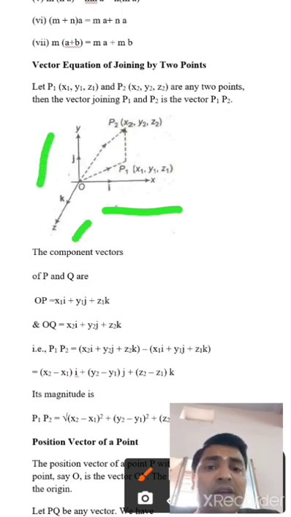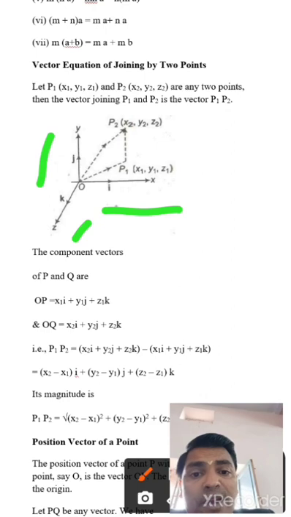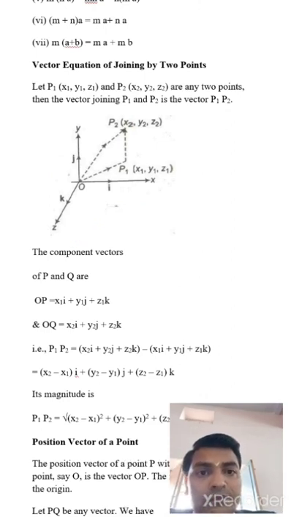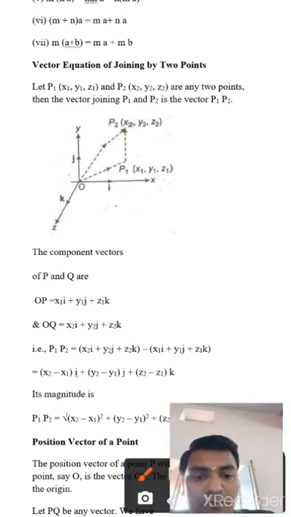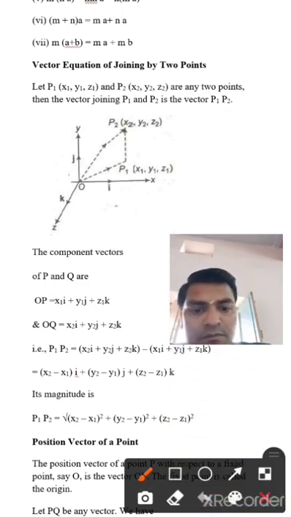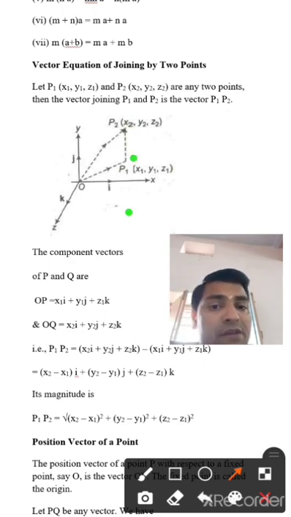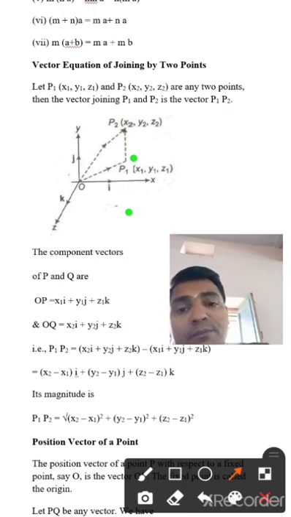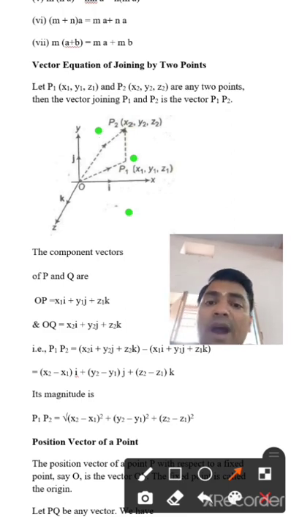Let a point P1 have coordinates x1, y1, z1 and point P2 have x2, y2 and z2.